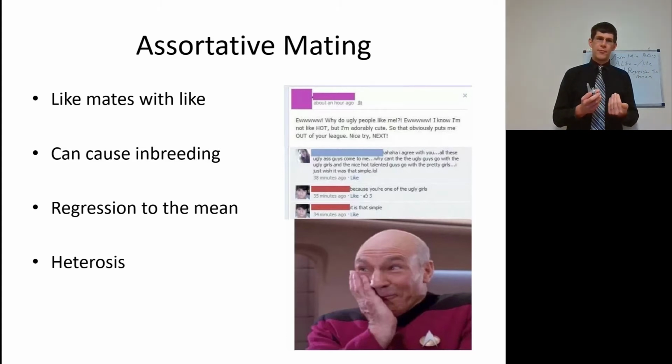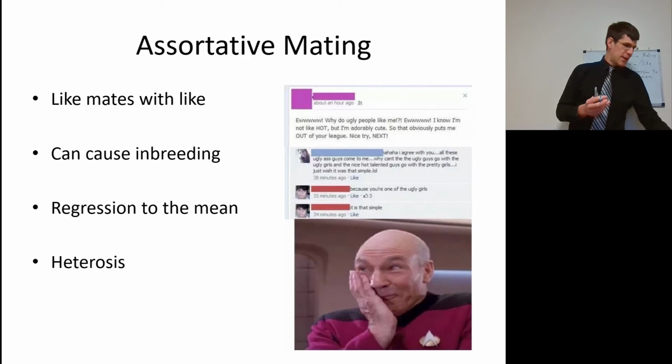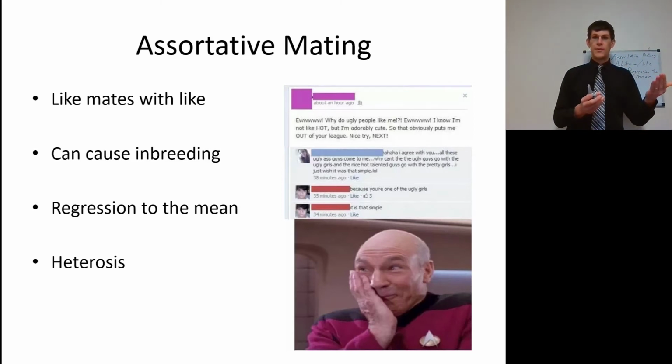Another fun example of this was a breeding experiment done, I can't remember, I think it was in the 1900s, of intelligent individuals breeding with other intelligent individuals and getting kids that were of perfectly average intelligence due to this regression to the mean. Now it's more complex than that, of course.